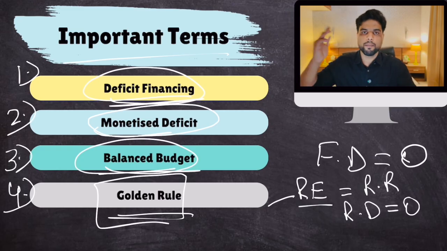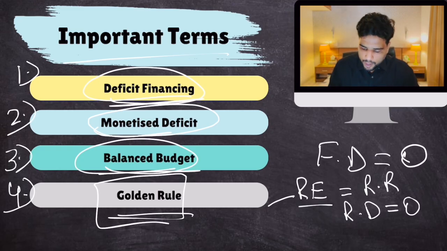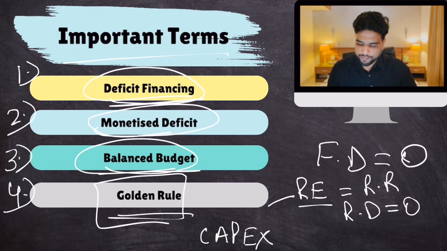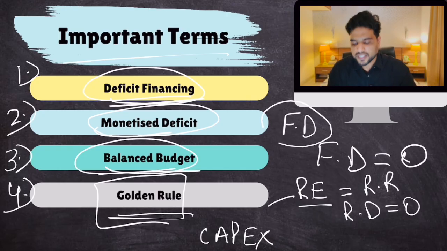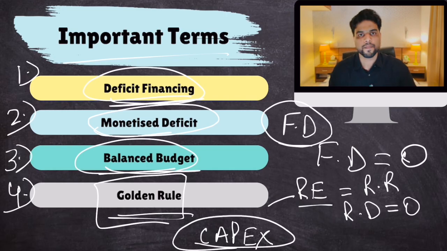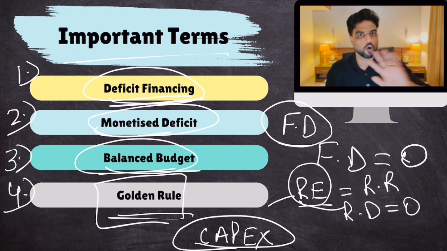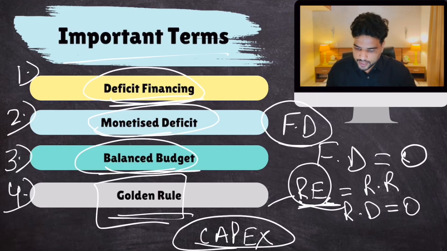And whatever money you are borrowing is for capex. So your fiscal deficit is there, but that is not because of any problem in revenue account. Whatever fiscal deficit is there, you are borrowing money for it, but that money is going towards capex. Capex is considered good expenditure. Revenue expenditure is considered bad expenditure. Salaries, subsidies, all of these things are considered bad. Make sense? Okay. So this is considered bad expenditure.